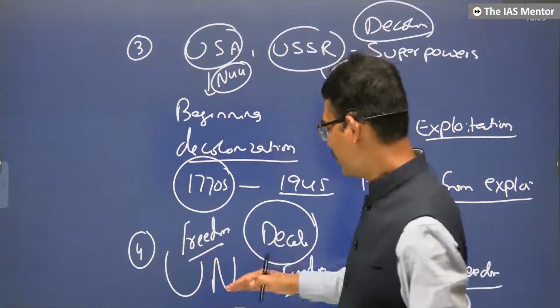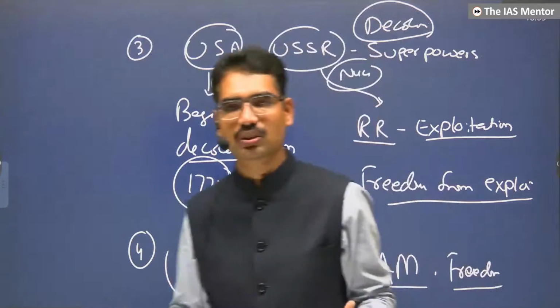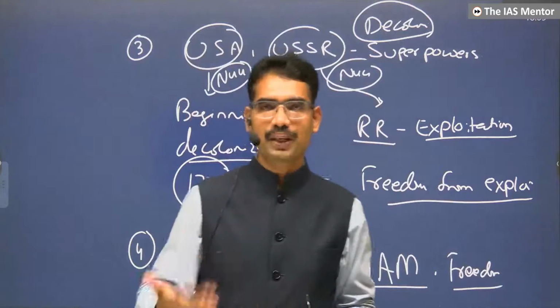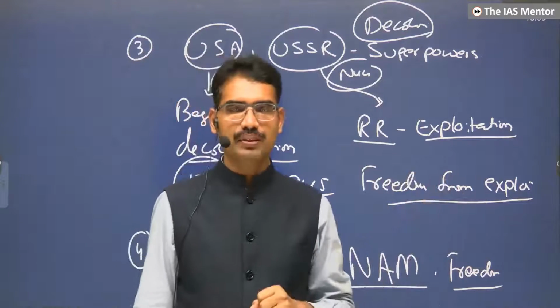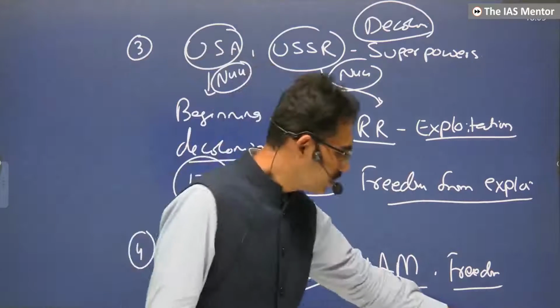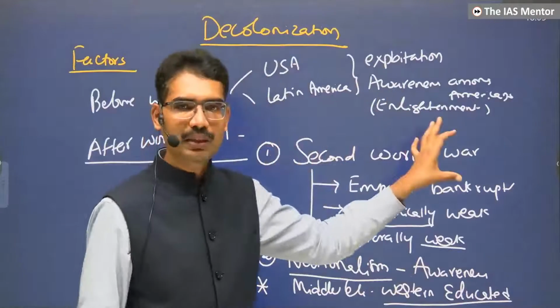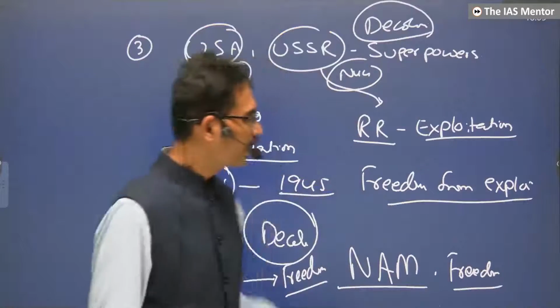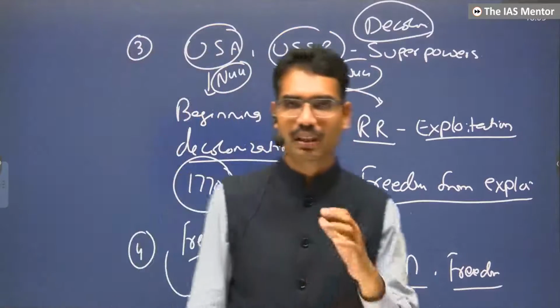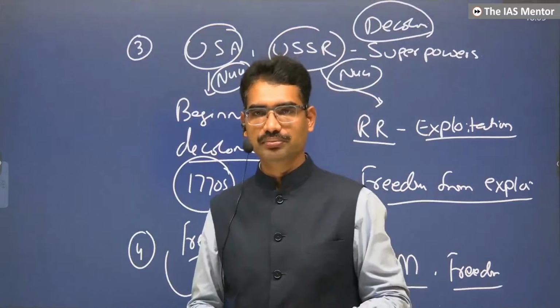That's where the United Nations and NAM also started putting pressure on the colonial masters that decolonization should happen. So this way, the European empires themselves being weak, the rise of nationalism within the colonies, and other international developments led to decolonization.